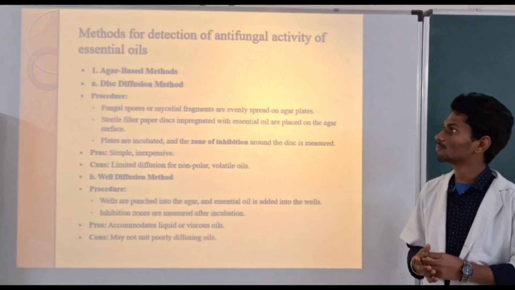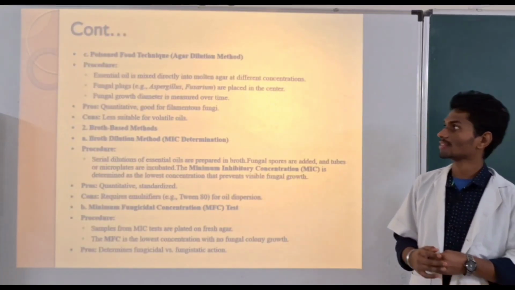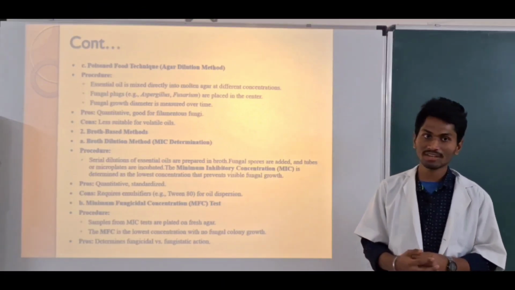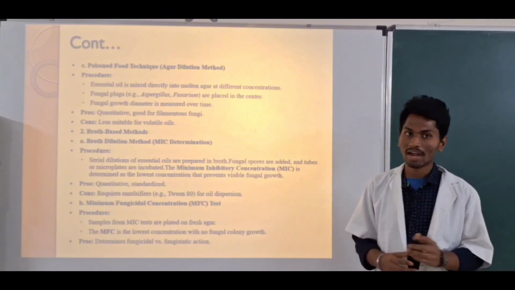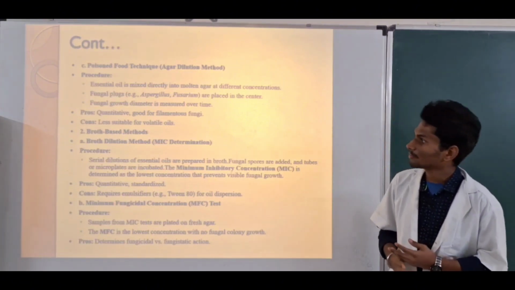The third method is poisoned food technique, which is also called agar dilution method, in which the essential oils are mixed with molten agar at different concentrations. The fungal specimens are added and after incubation, measuring the lowest concentration of essential oil at which the fungal specimens cannot grow.